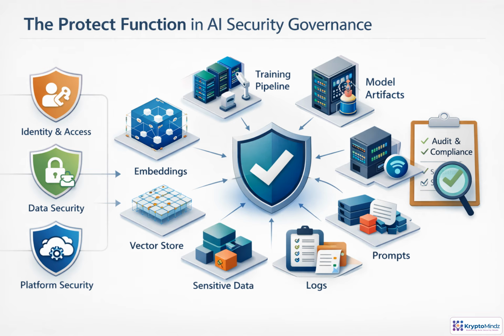For AI, that protection extends beyond servers and applications. Access control, data security, encryption, secure delivery, and platform hardening must also cover training pipelines, model artifacts, embeddings, vector stores, prompts, logs, and inference endpoints. The goal is to reduce the chance and impact of compromise, while producing evidence for audits, DPIAs, HIPAA safeguards, and AI governance reviews.